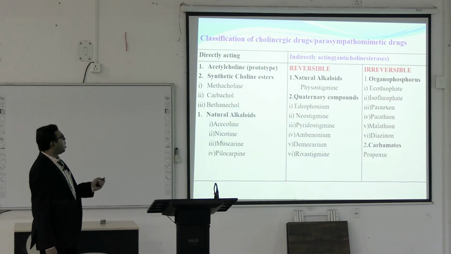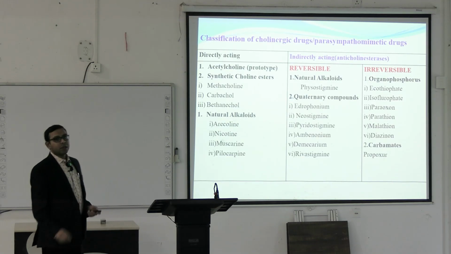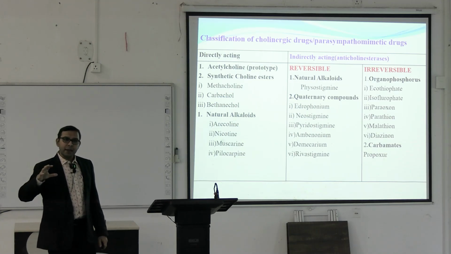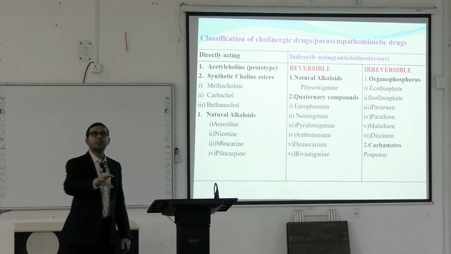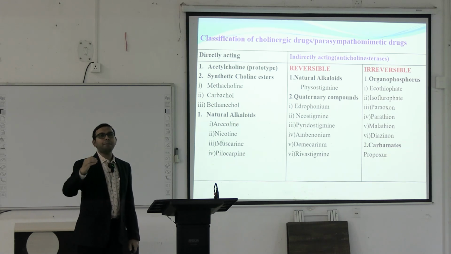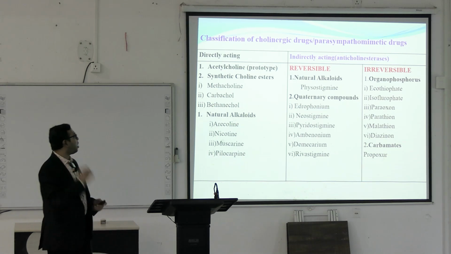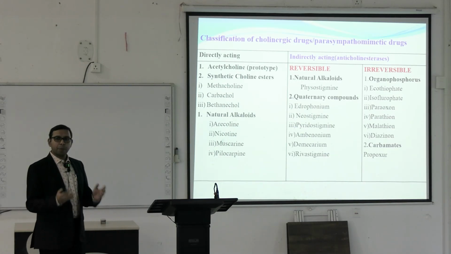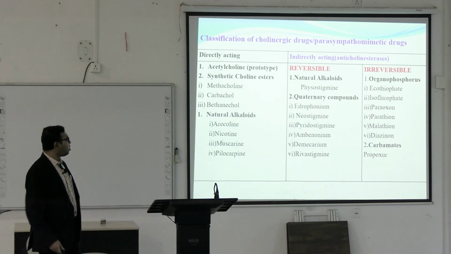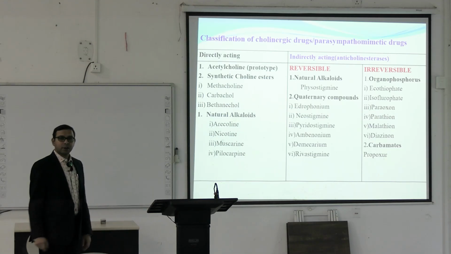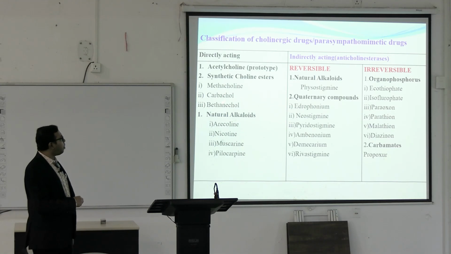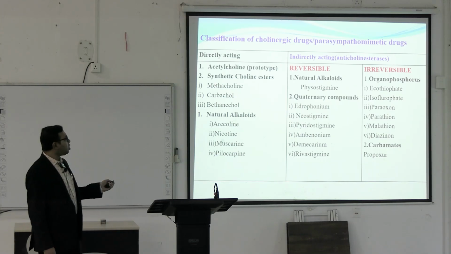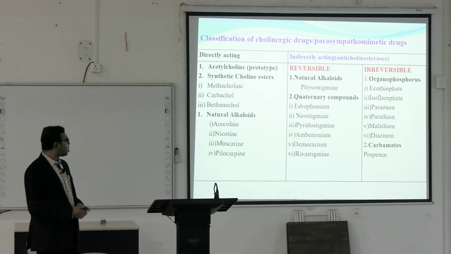So, now the classification of the cholinergic drugs. Cholinergic drugs are also known as parasympathomimetic drugs, because basically they act like the parasympathetic system. There are some directly acting cholinergic drugs like acetylcholine, which is the prototype, but it is not used therapeutically as such. There are some synthetic choline esters like methacholine, carbachol, and bethanechol. Of these, bethanechol is mainly used therapeutically. Methacholine is used in some diagnostic cases. We will discuss this.